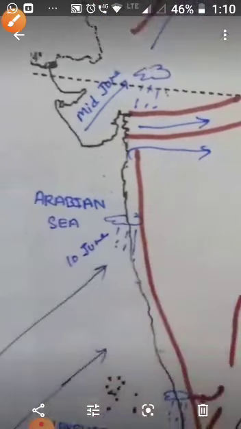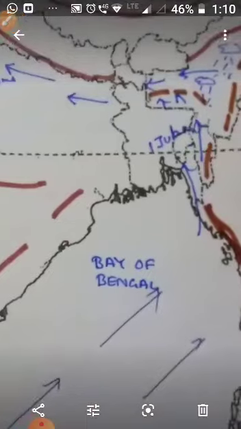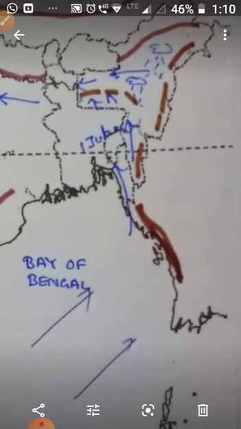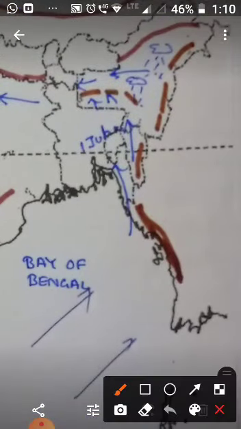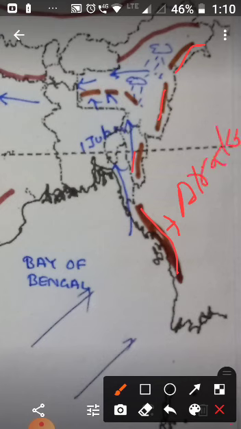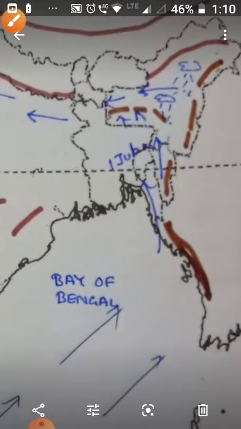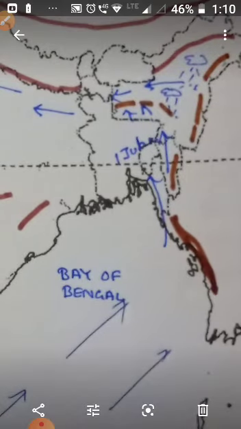Now next is the Bay of Bengal branch. You can see the Bay of Bengal branch. It reaches Assam in the first week of June. You can see here, this is the first week of June. And due to lofty mountains, you can see here this is the Himalayas, and we have the Naga Hills, Mizo Hills, Garo, Khasi, Jaintia, and this is the Arakan Hill in Myanmar. Due to these lofty mountains, these winds turn towards their right, in the west direction, and move over the Ganga plain.